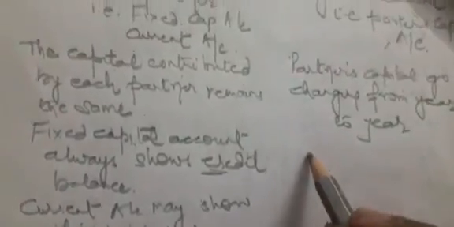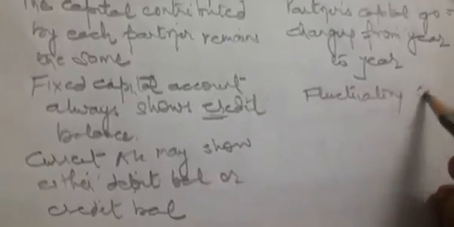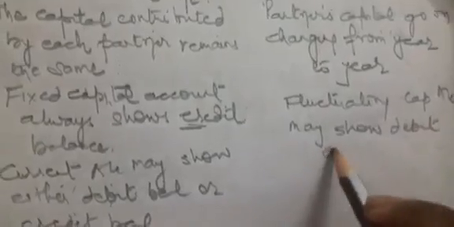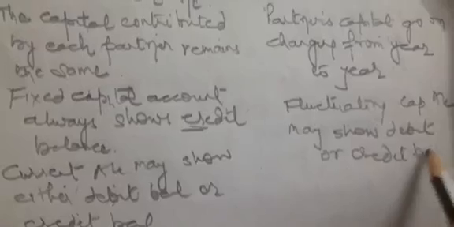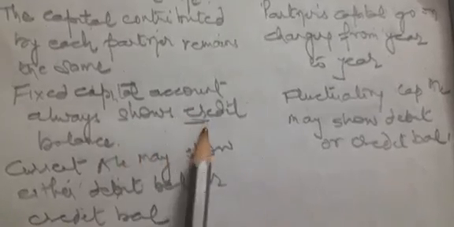In case of fluctuating capital account, it may show either a debit or credit balance. Fixed capital account always shows a credit balance. Current account may be debit or credit. Fluctuating capital account also shows either debit or credit.